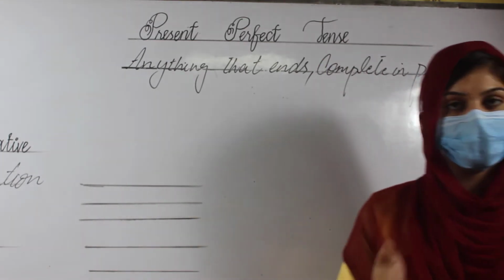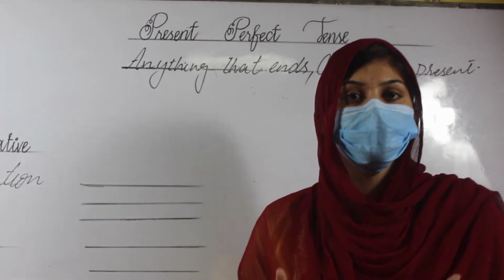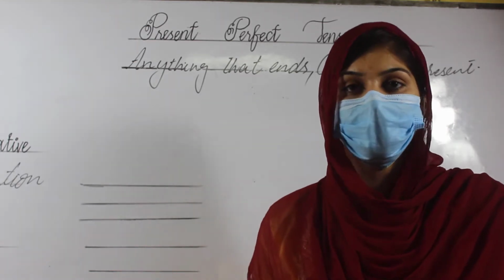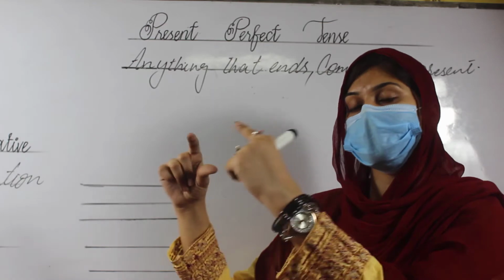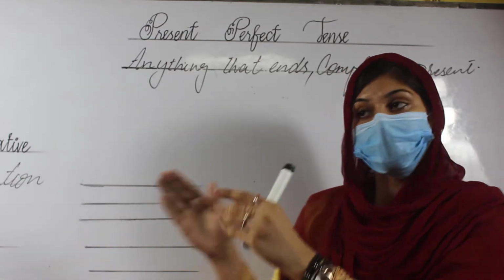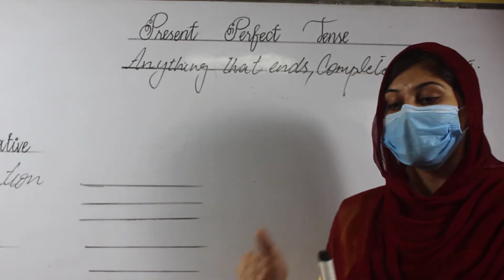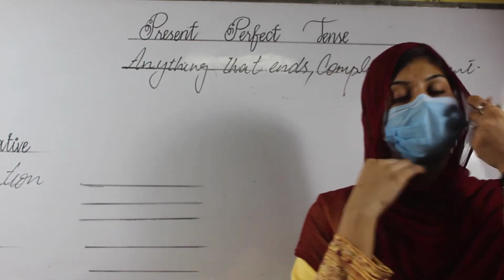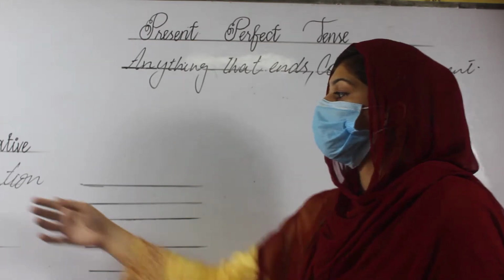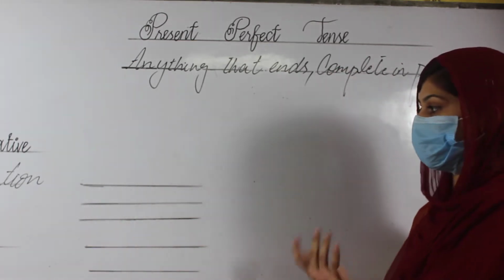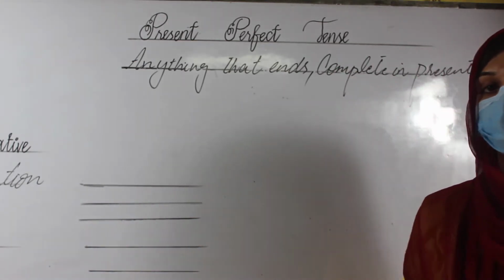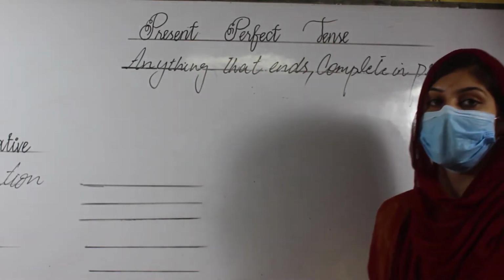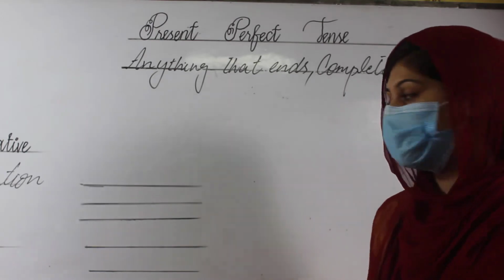For the students, the questions appear in the form of an Urdu statement, and therefore it is compulsory to read the Urdu statement twice and make sure that this statement is related to this type of tense and you have to write it in a correct form. Now, talk about the identification: which type of identification do you need to know to write a proper statement in the present perfect tense?